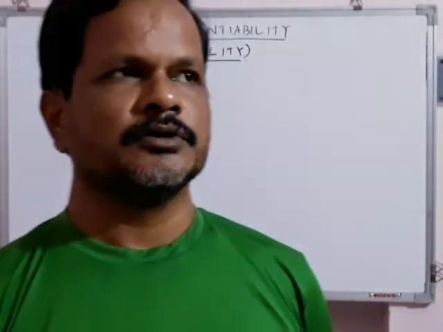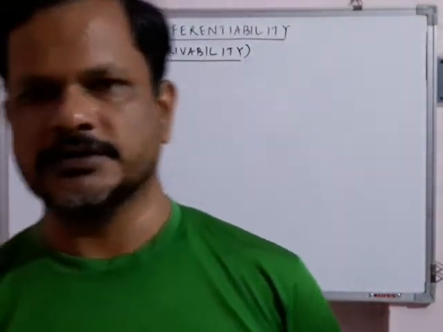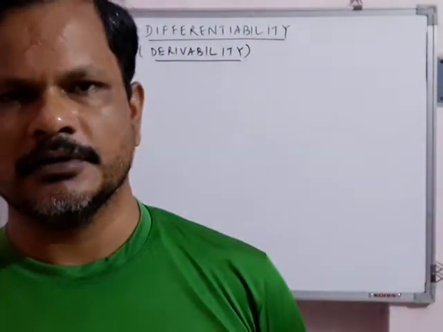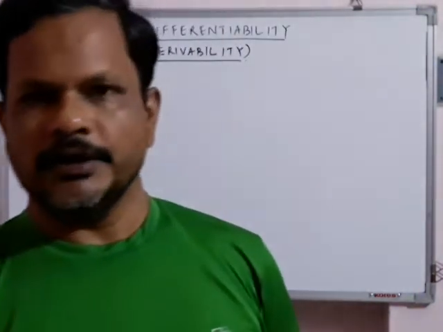Okay. Geometrically, if a function is differentiable at a point, what is the meaning of that? If a function is differentiable at a point, it means at that point the derivative will exist. Geometrically, what does that mean? That means a unique tangent of finite slope can be drawn.